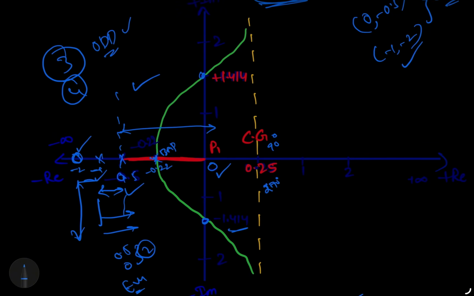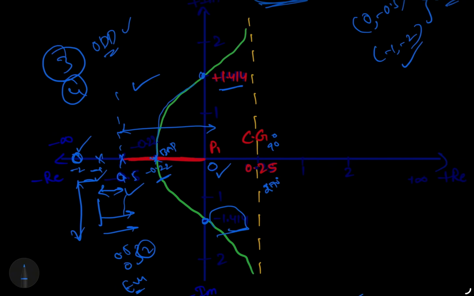Okay, now combine everything. So here one branch starts at -1 and goes directly to -2. Then the branches starting at 0 and -0.5 meet at -0.22. Now we go into the complex plane, passing near 1.414 and -1.414, and then follow the asymptotes.